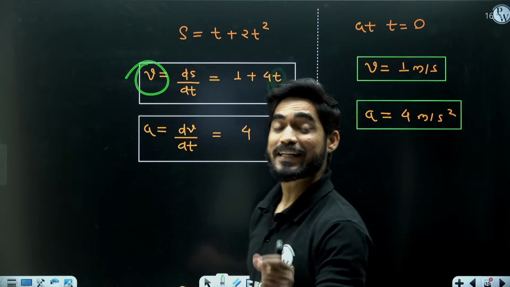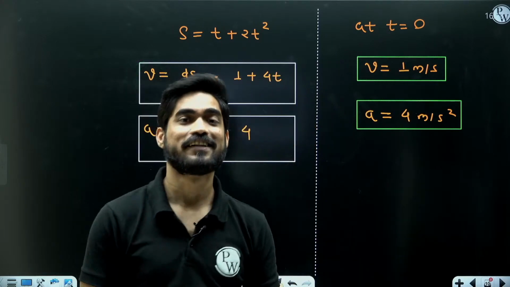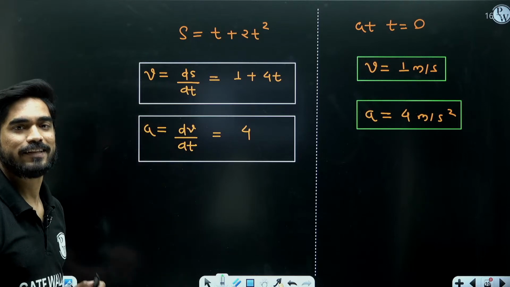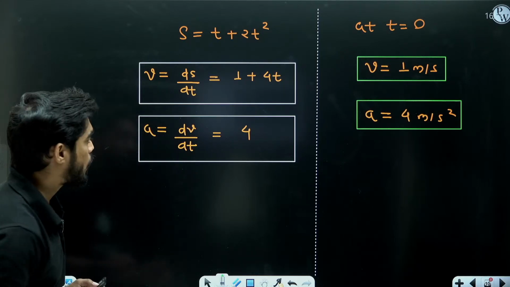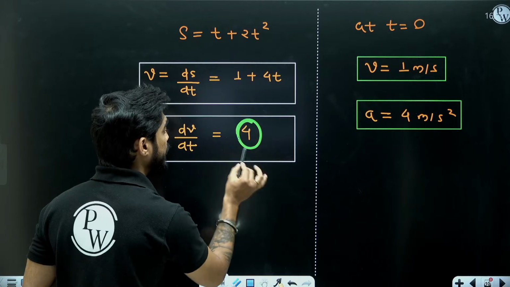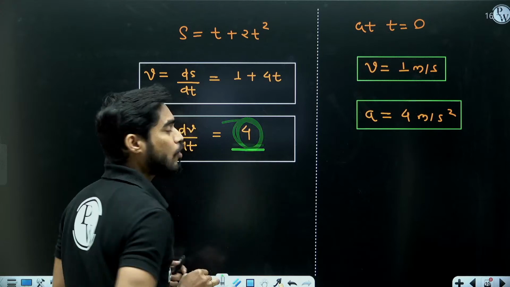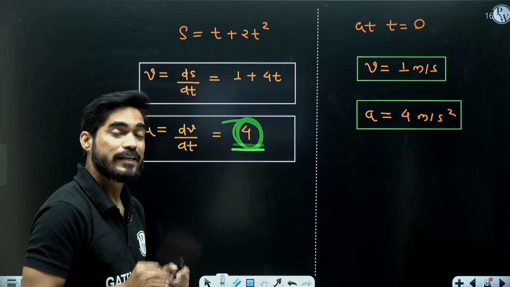But does the particle move with constant acceleration? Yes, the particle moves with constant acceleration. Why? Because a does not depend upon time. a is not a function of time. It is independent of time.